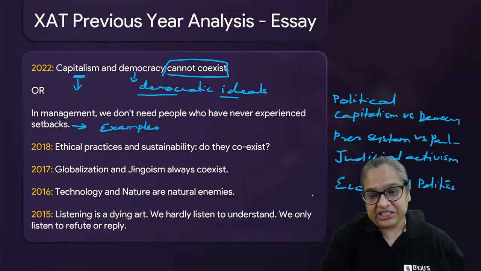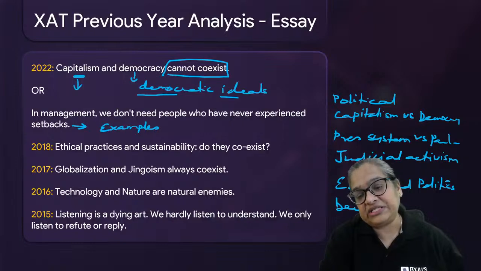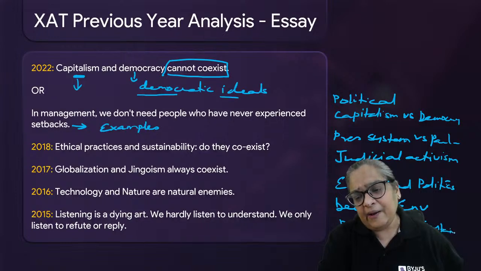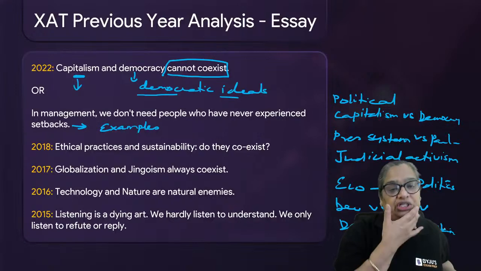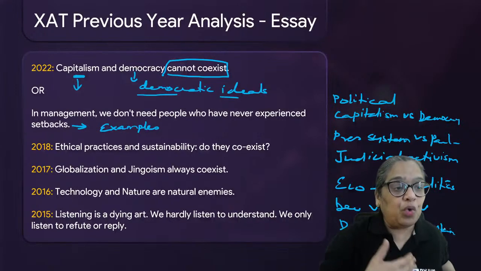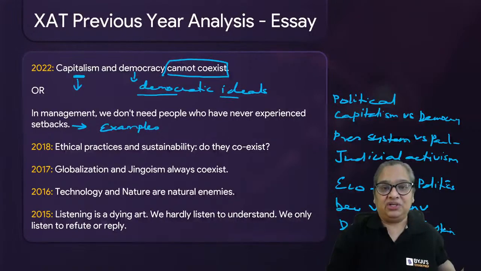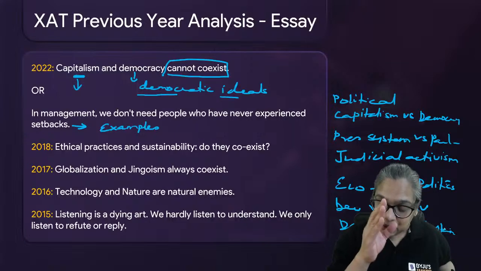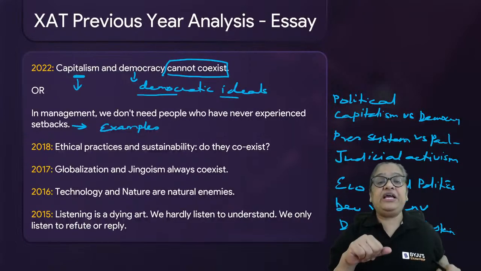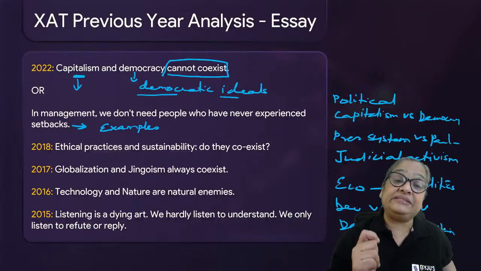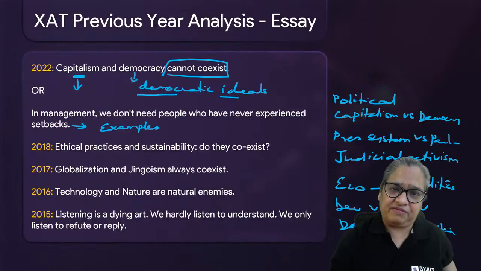Nature and technology, development versus environment, development versus environmental sustainability, a very, very common topic, which is the same as technology and nature are natural enemies. The more technologically advanced the nation is, environmental damage is that much more, because every technology, including the so-called EVs, requires lithium batteries, and these lithium batteries, how do you dispose of them? They are causing more problems to the environment in the long run.